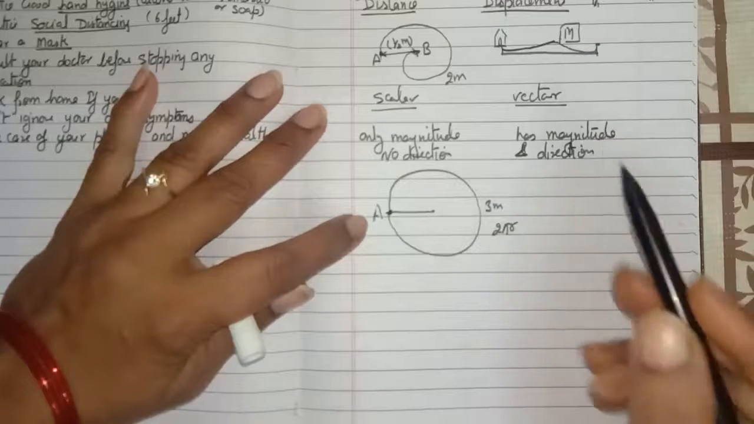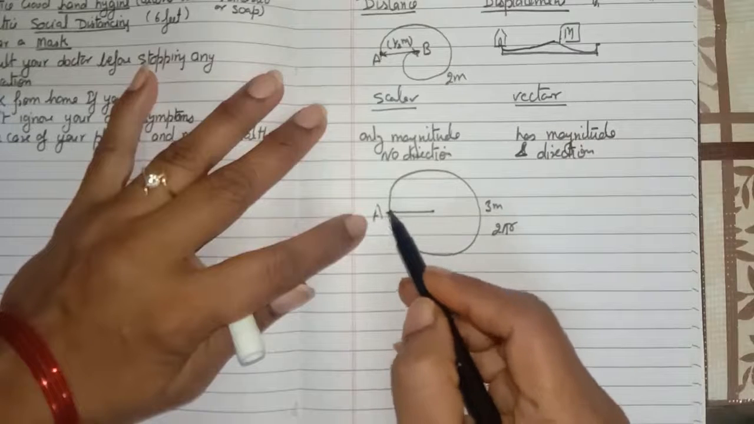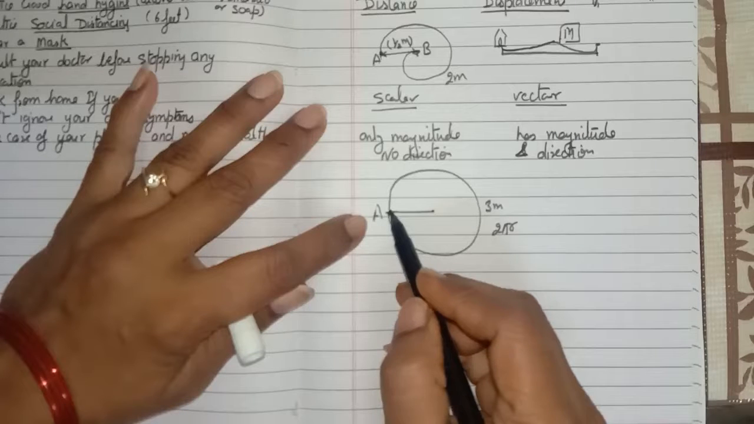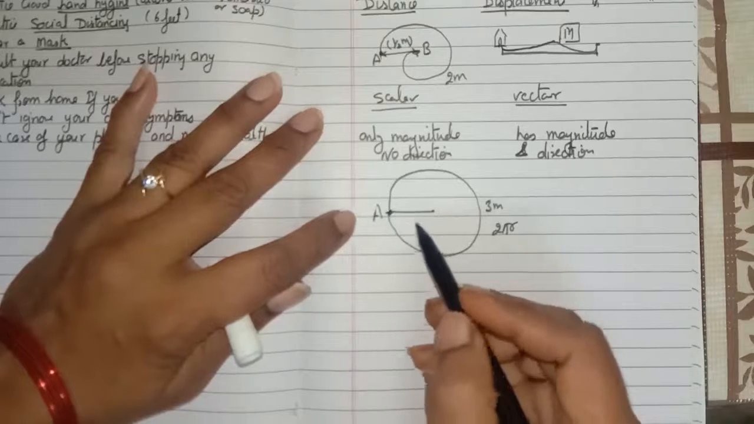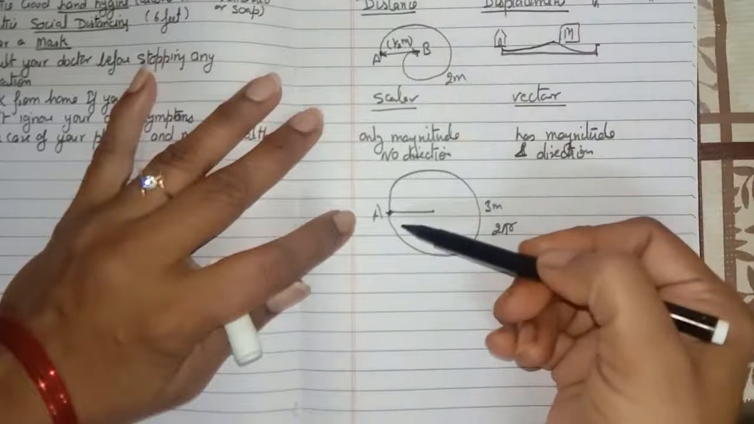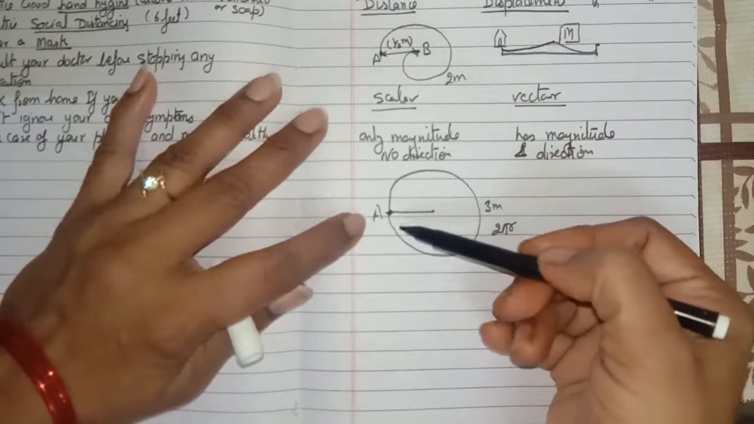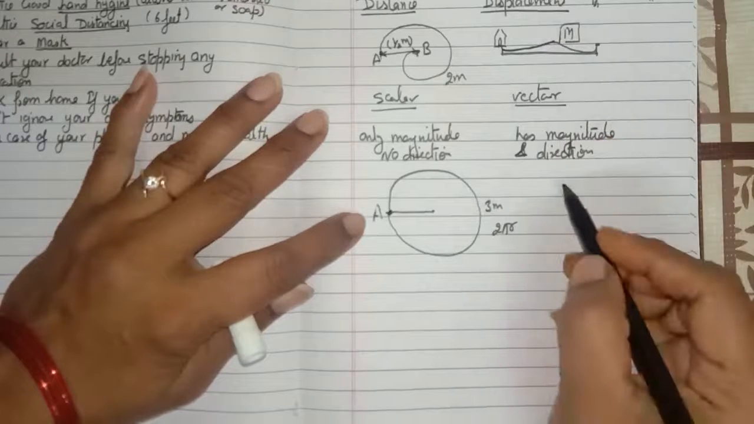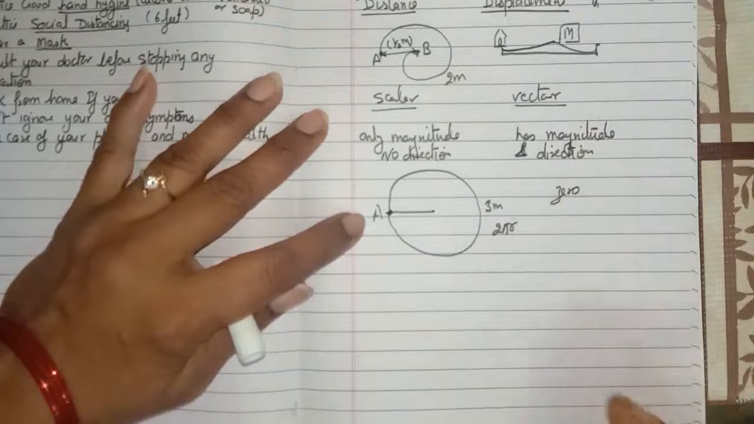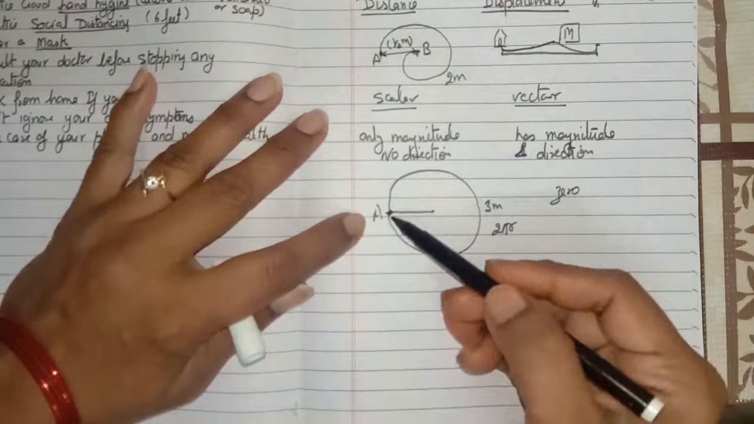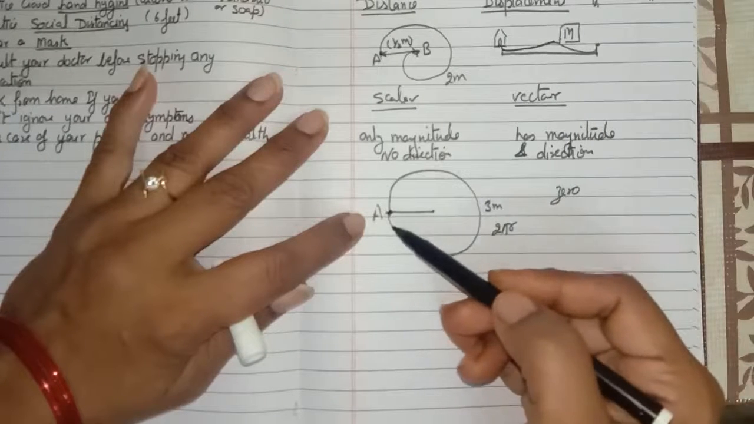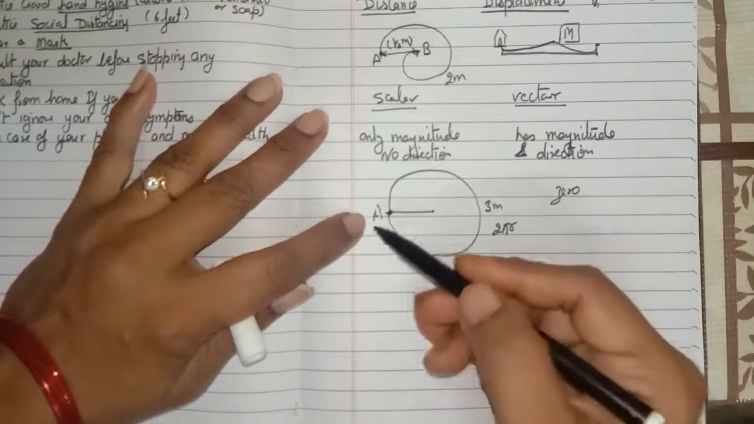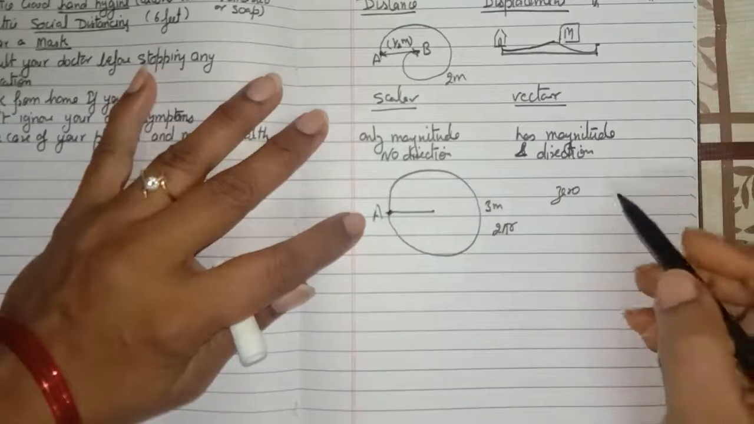Okay. Now in case of displacement, you start from here and again you reach this point A. So what is the shortest distance between A and A? It is 0. It means for a moving body, distance cannot be 0. The object has to travel some distance if it is moving. But in case of displacement, displacement can be 0, when you start from a point and again you reach that point. So displacement can be 0, but the distance can't be 0 for a moving body.